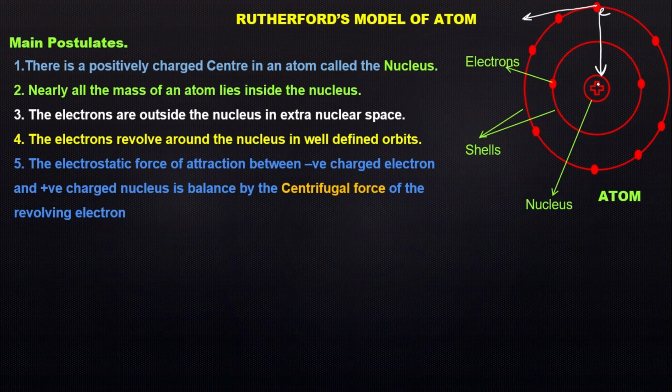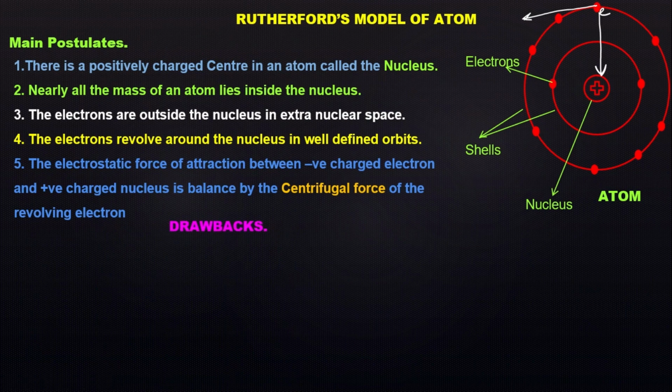That means the atom will be unstable and destroyed. But if the centrifugal force is more than the electrostatic force, the electron will leave the predefined orbit and will not be found in the orbit. In that way also there is instability in the atom.